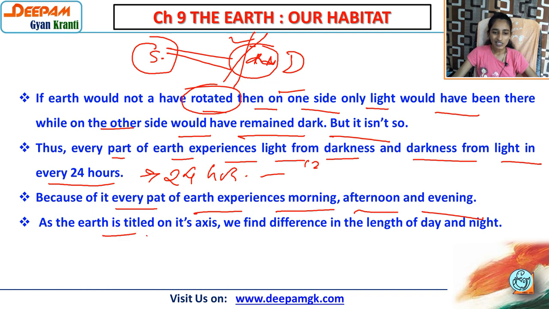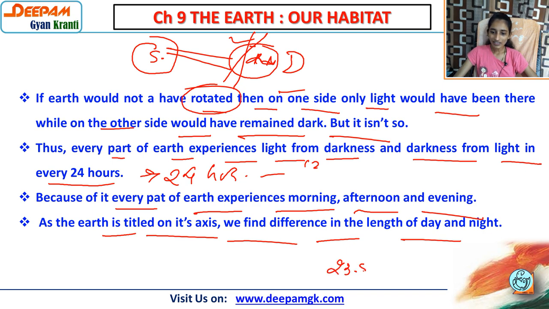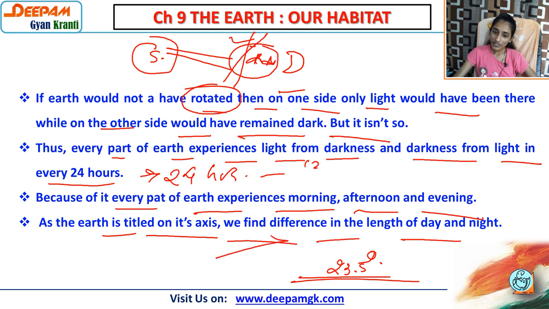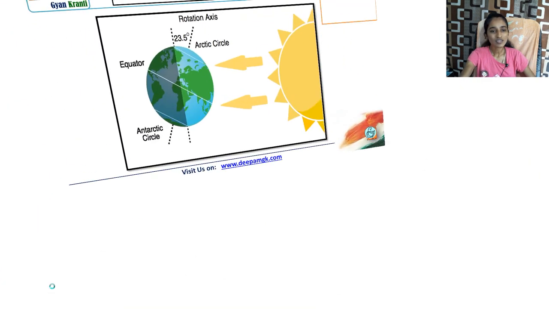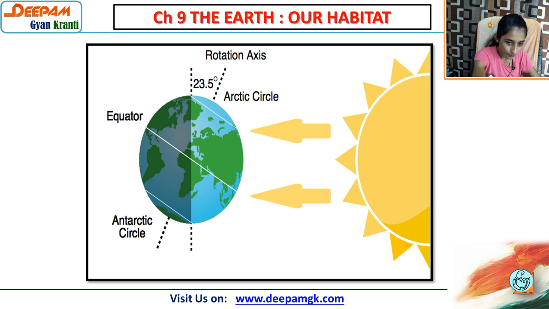As the earth is tilted on its axis, we find a difference in the length of day and night, because we know very well that it makes a 23.5 degree angle on its axis. So not only do days and nights occur, but we can even have a difference in the length of day and night, and that's why we say that this is the longest day and this is the shortest day. So let's check that also.